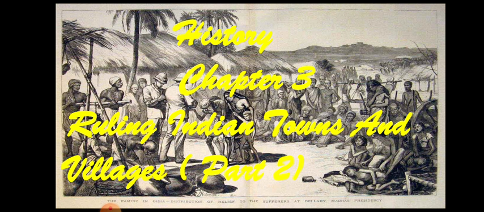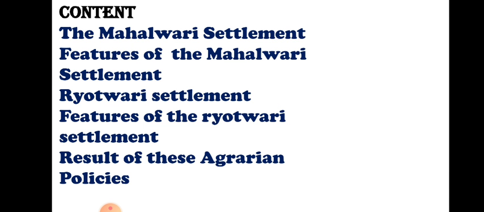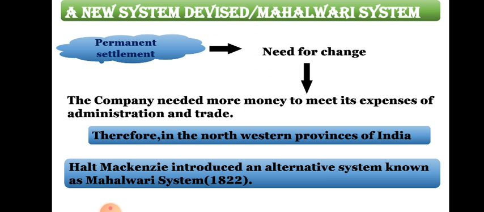Let's have a look. In this chapter we will be learning about the two other methods, that is Mahalwadi as well as the Ryotwari system. But before starting the chapter, let's have a quick view on the content. So in this chapter we are going to learn about the Mahalwadi settlement and its features. Ryotwari settlement, we will learn the features of the Ryotwari settlement, as well as the results of these agrarian policies on Indian farmers. So let us start the chapter, and here we are going to learn about the Mahalwadi system.